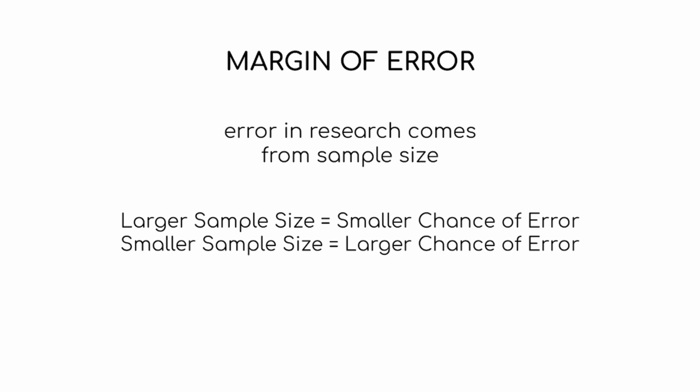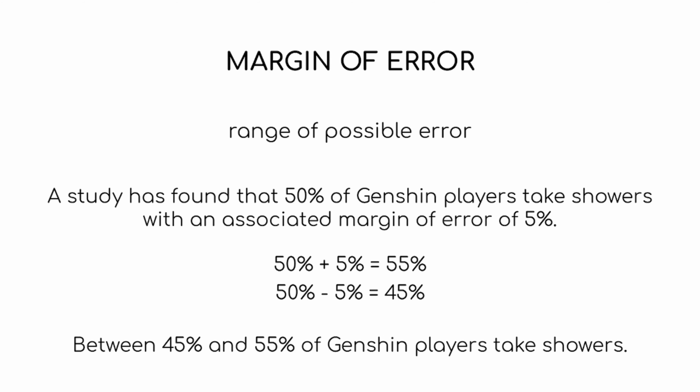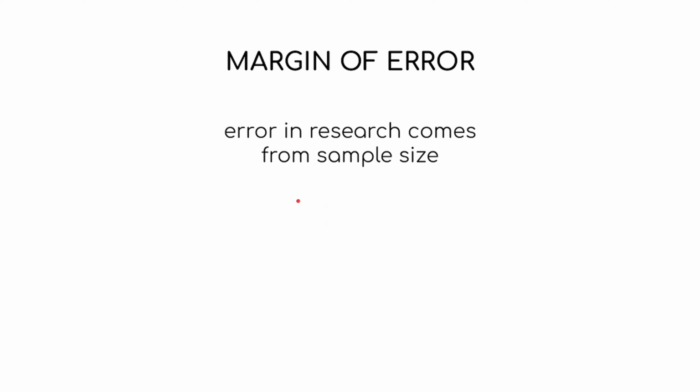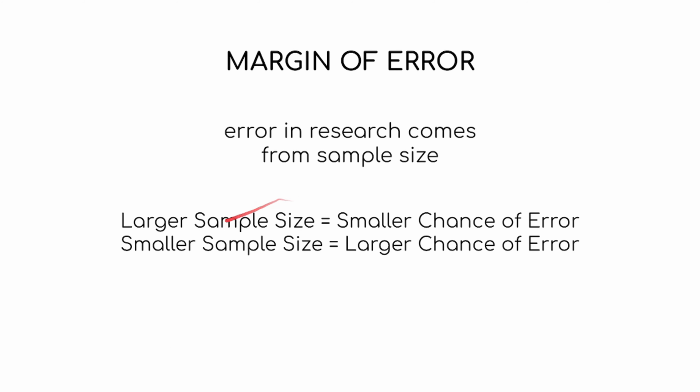Alright, and that's really it. Compared to the last statistics video, this one is super short, because this is all you really need to know about margin of error. The first one is, to calculate that range, all you have to do is add and subtract that margin of error from this value. And you also just need to know that large sample size equals small chance of error, and small sample size equals large chance of error.